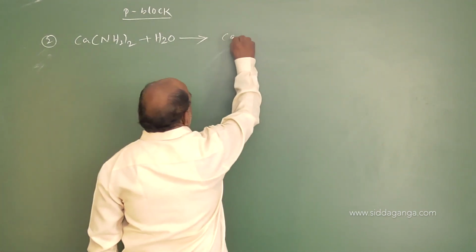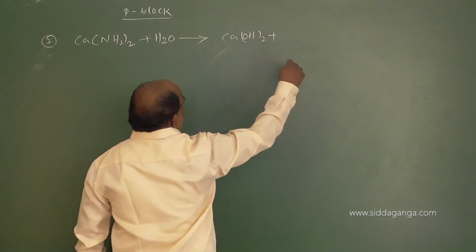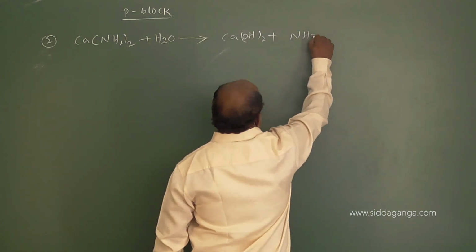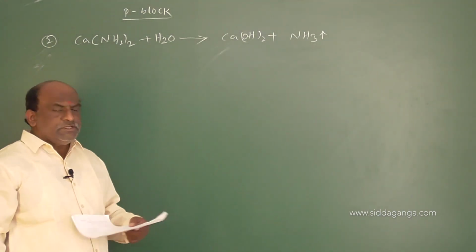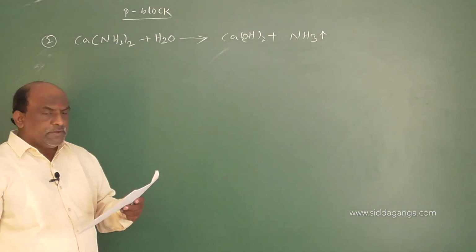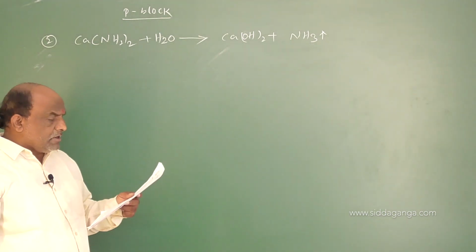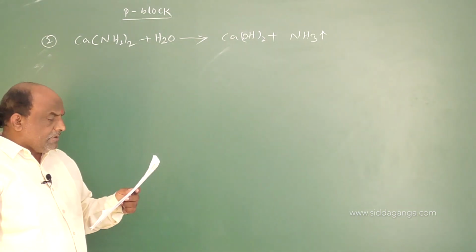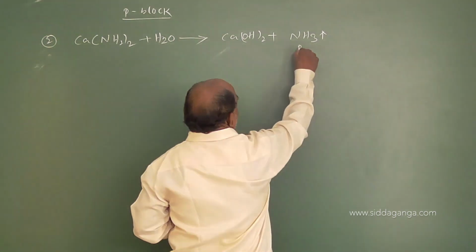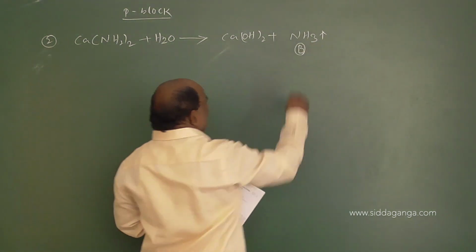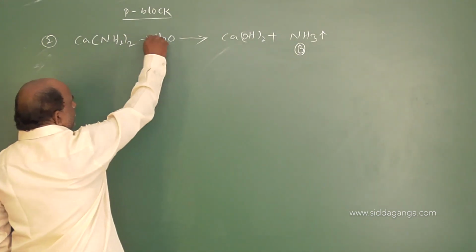So formation of Ca(OH)2, calcium hydroxide, and liberate NH3 gas. So this is statement 1. Calcium amide, Ca(NH2)2, on hydrolysis gives gas B. What is gas B? Gas B is ammonia. While balancing this, we require 2 molecules of water.